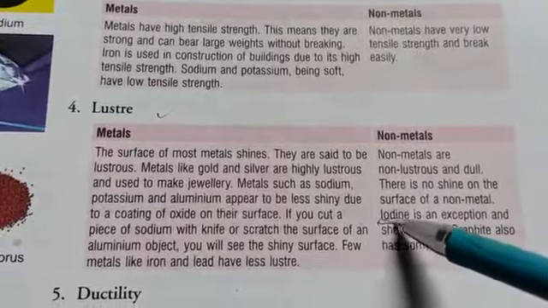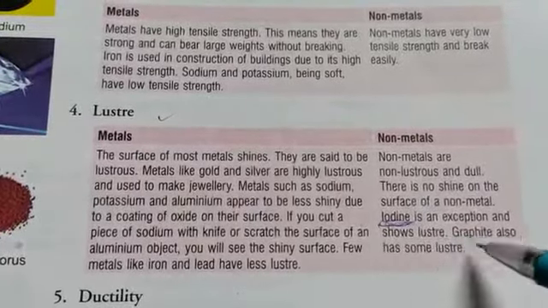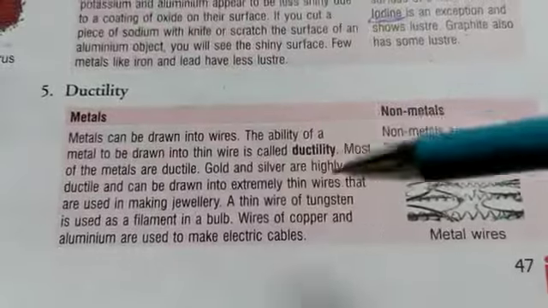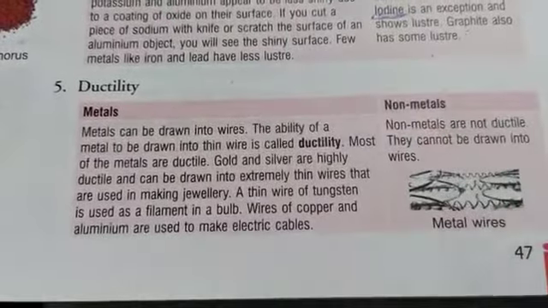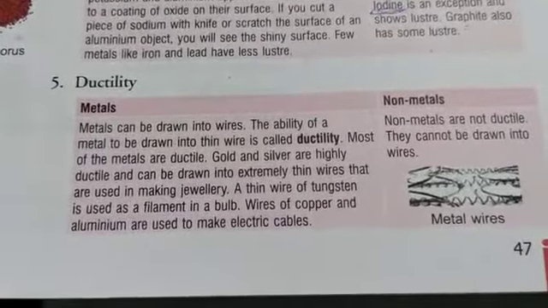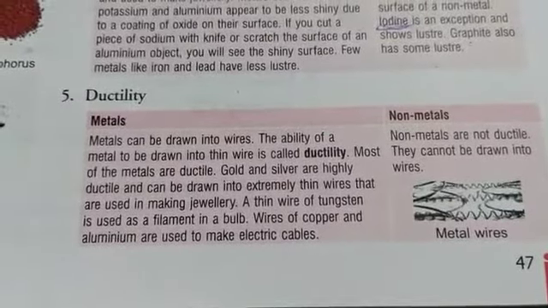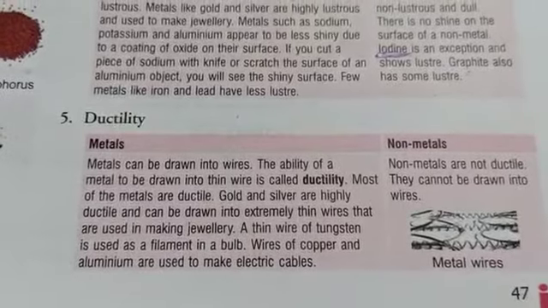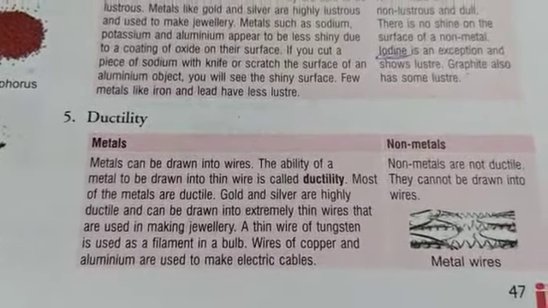So here you can say non-metals. In the non-metals, only iodine and graphite have lustrous properties. Similarly, the next property is ductility. Ductility means they can be drawn into wires. The ability of metal to be drawn into thin wire is called ductility, and most of the metals are ductile.